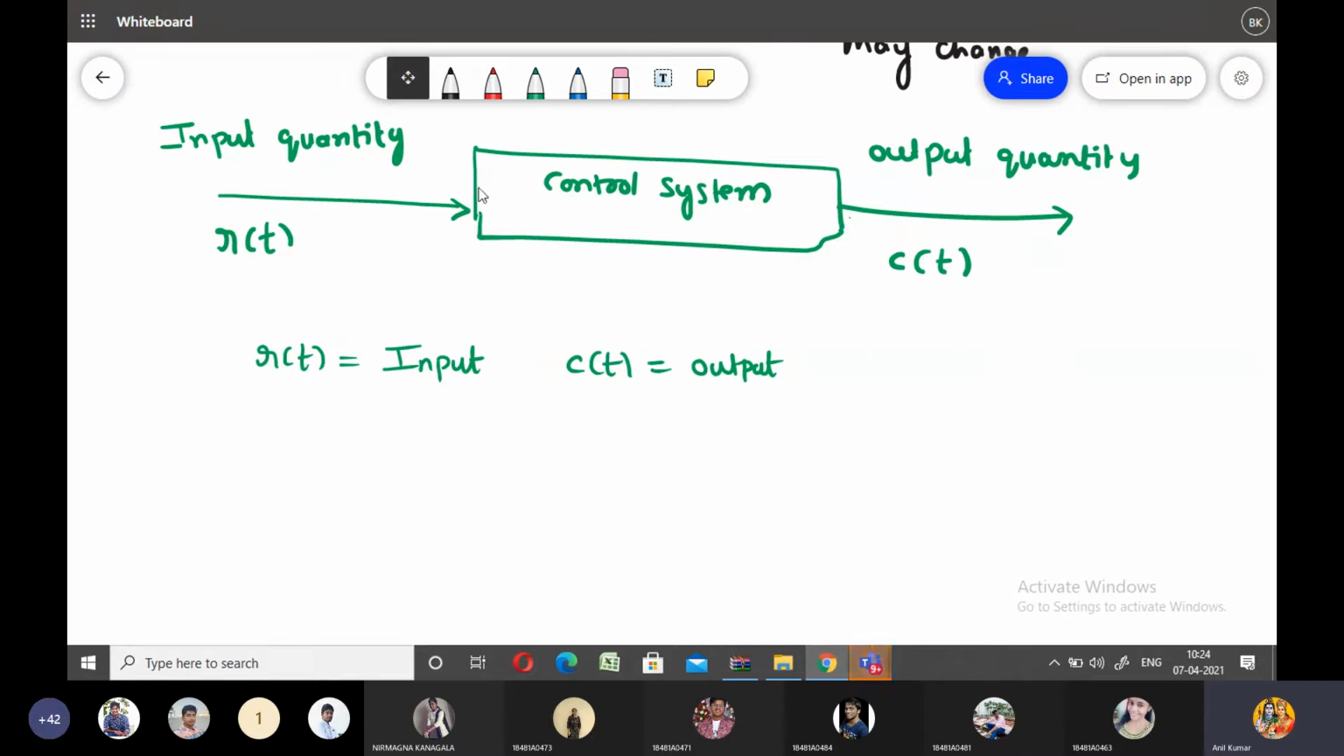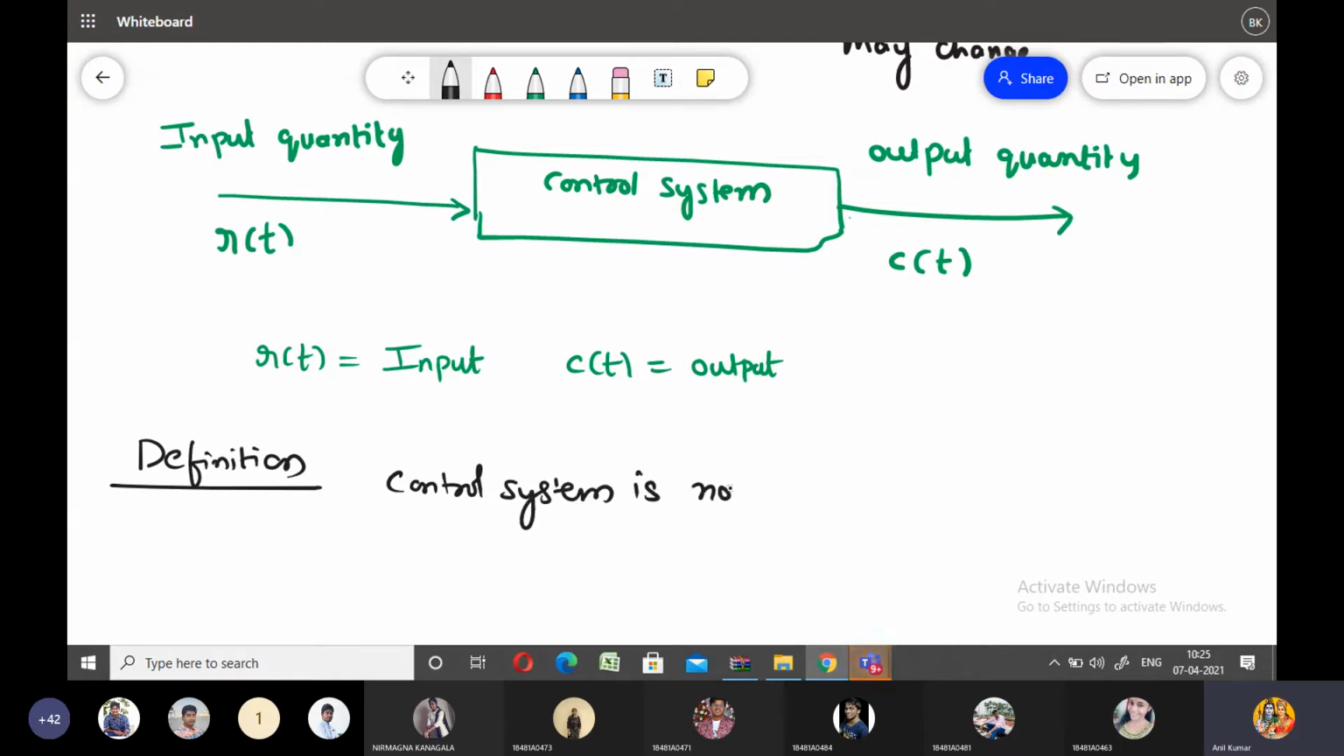So here is one more definition of the control system. Okay, it is a main definition of the control system. Control system is nothing but a physical system.